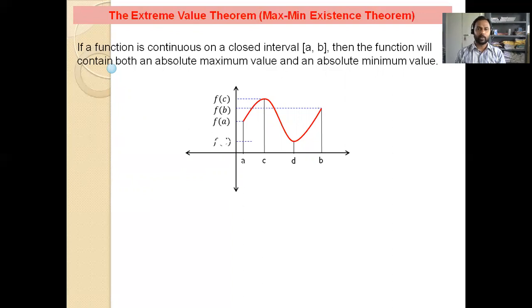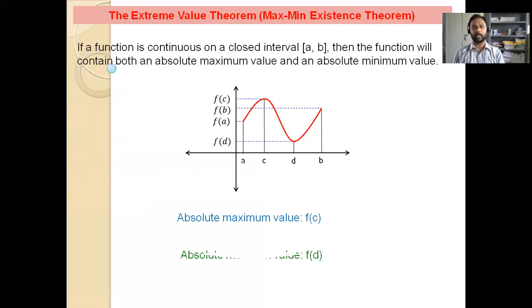Now here you see there are four values of the function at four points. A and B are endpoints, C and D are critical values or extreme values. Out of the four values, the highest value is f of C. Therefore f of C represents the absolute maximum, and the lowest value is at D, f of D. Therefore the absolute minimum is f of D. This is the process to find absolute maximum and absolute minimum.